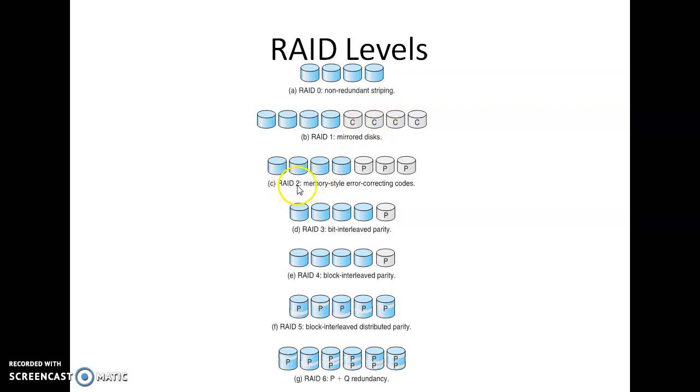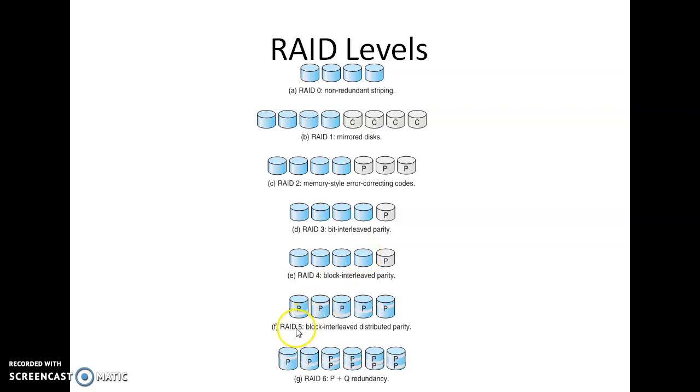RAID level 2 is memory-style error correcting codes, that is, we have parity bits for our particular data here. The third one, RAID level 3, is bit-interleaved parity, so for all the data we have one parity disk here. For RAID level 4 we have the same parity in one disk, but the data will be split into blocks, as block-interleaved parity.